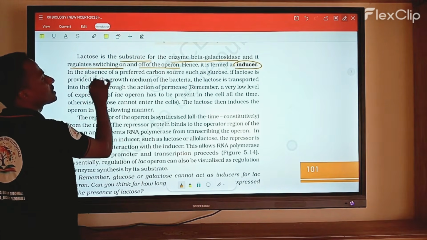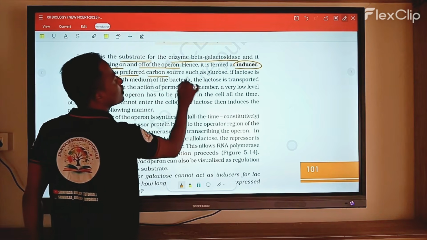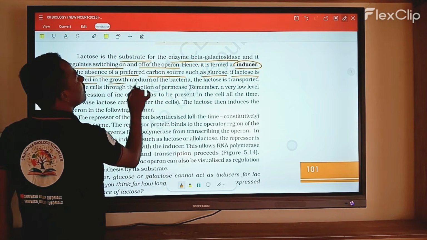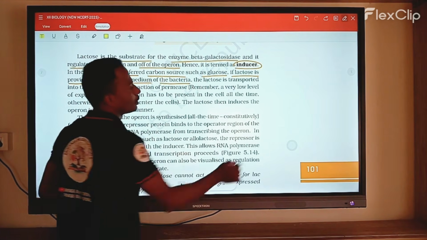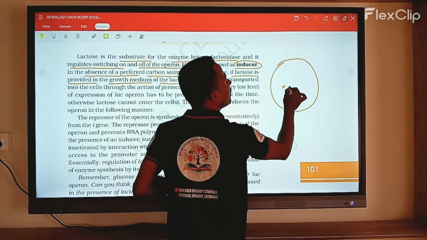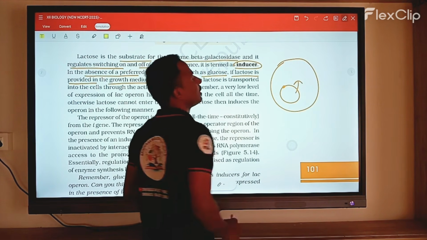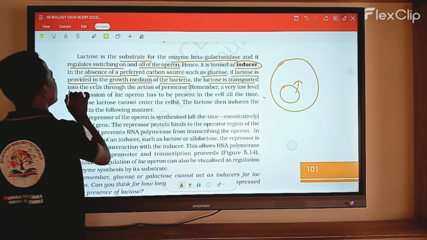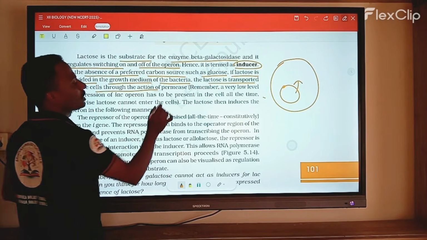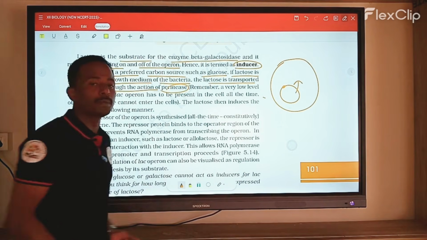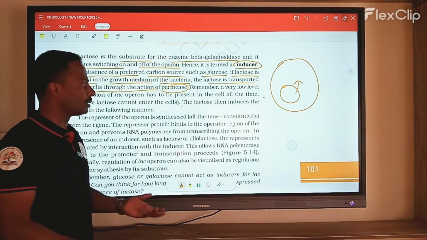In the absence or presence of a carbon source such as glucose and lactose, when provided in the growth medium of the bacteria, what happened? In this growth medium, glucose is present. Galactose is given as the energy source, right? The lactose is transported into the cells through the action of permease. So permease function is to give permission, meaning to give that action, right?